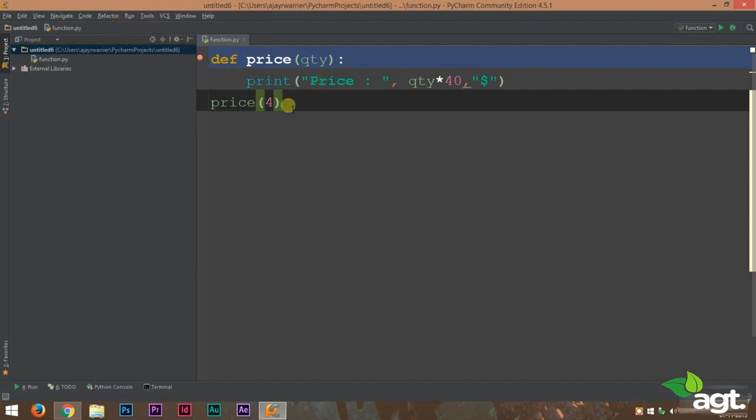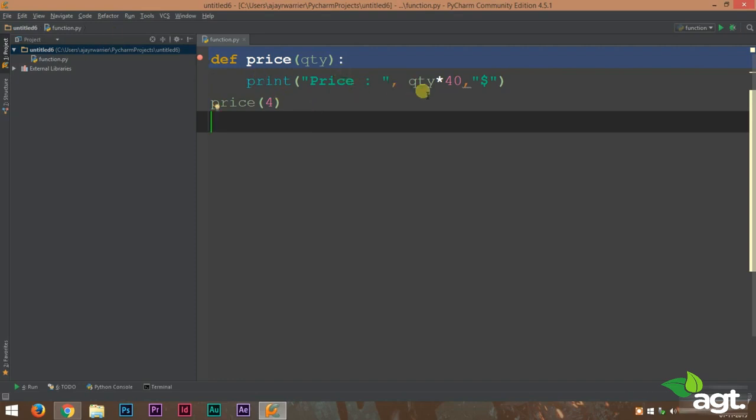Great, right? We have written a very small program for that. We have defined a function price and it receives a variable qty and it will print qty into 40, where 40 is the price for one game, one copy. In this case the user has entered 4, so he will get something like this. Price is $160.